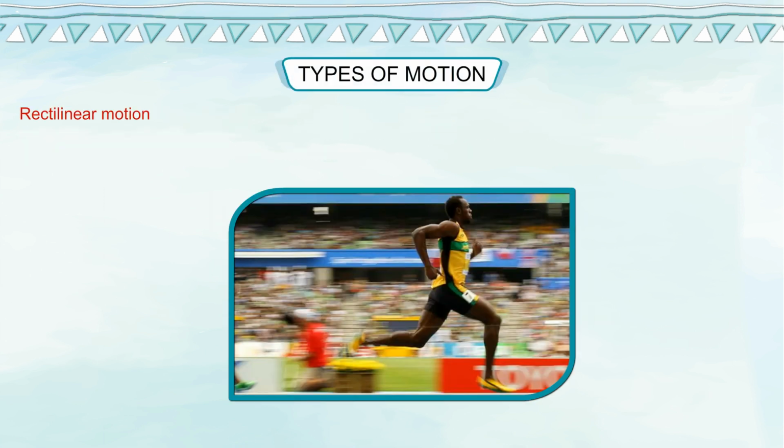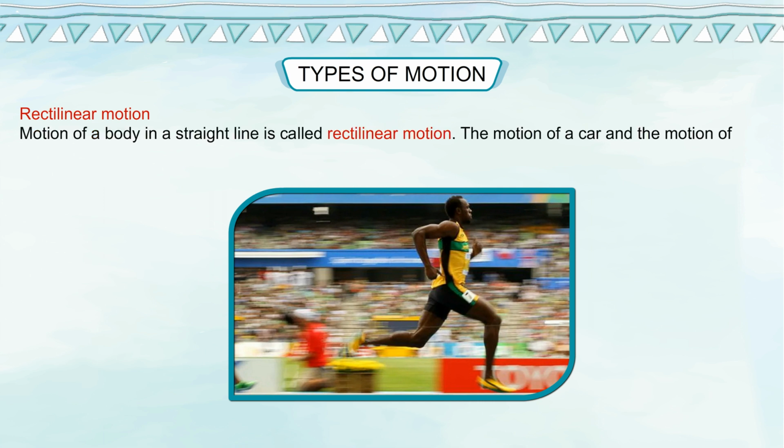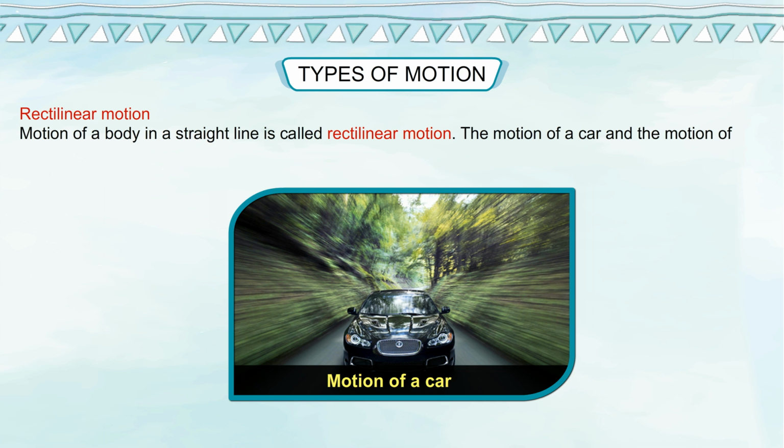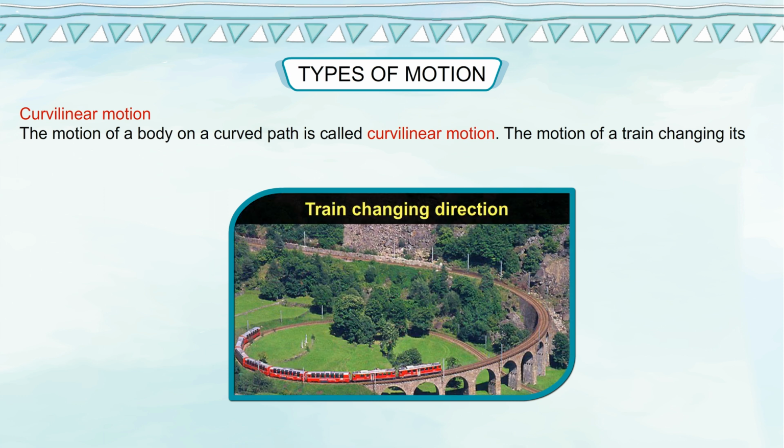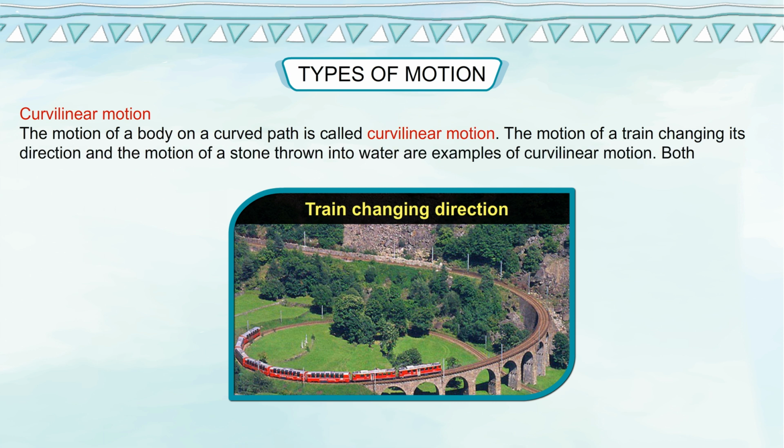Types of motion. Rectilinear motion. Motion of a body in a straight line is called rectilinear motion. The motion of a car and the motion of dust particles in air are examples of rectilinear motion. Curvilinear motion. The motion of a body on a curved path is called curvilinear motion. The motion of a train changing its direction and the motion of a stone thrown into water are examples of curvilinear motion. Both rectilinear and curvilinear motions are together called translational motion.